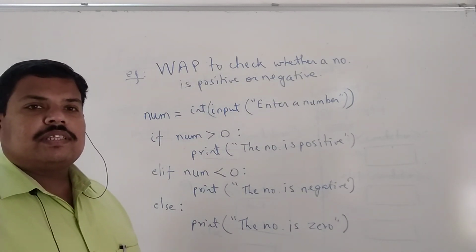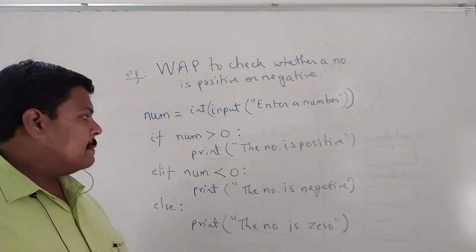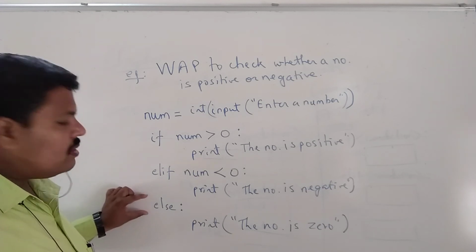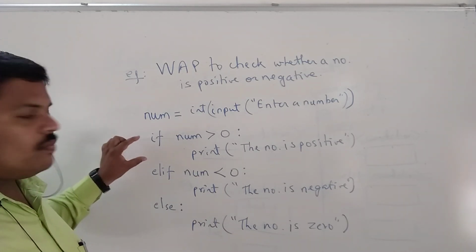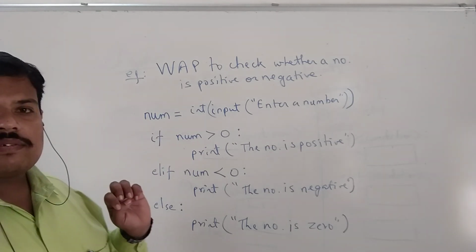So see, in this way. So all of you understood this? So this is the simple program written in all formats of if. If condition is also there, elif is also there, and else is also there. Okay?